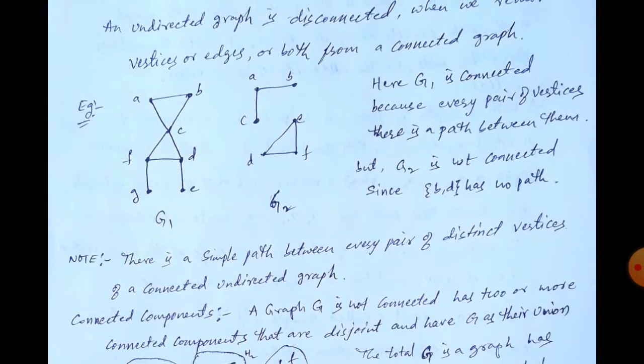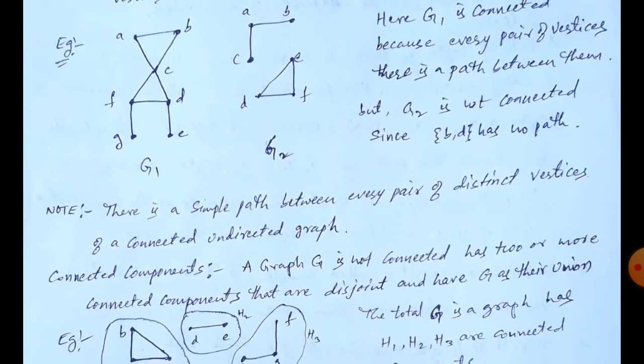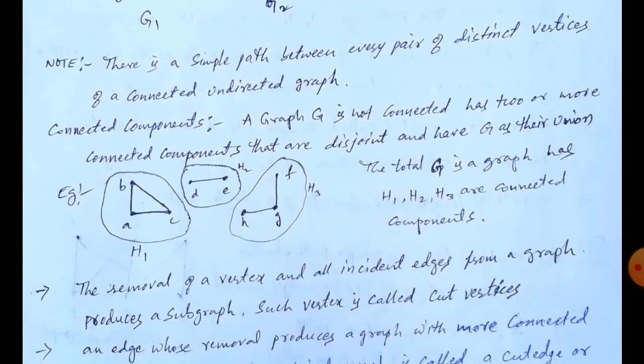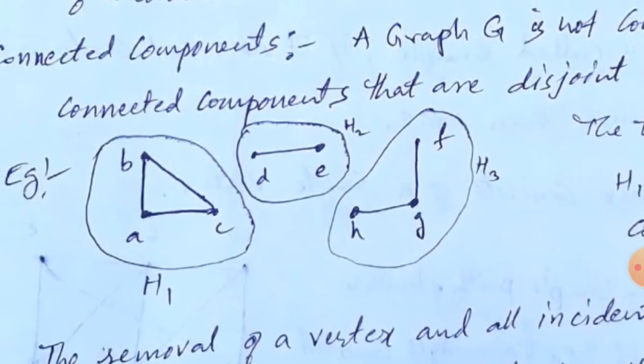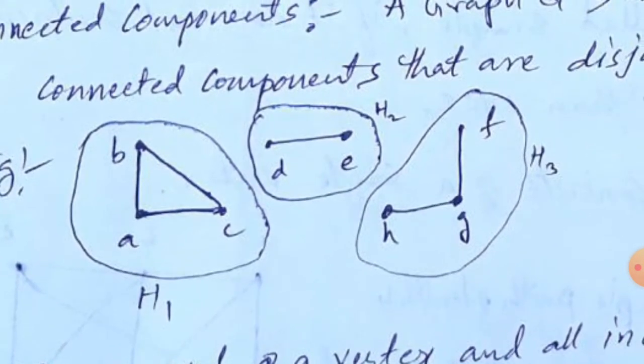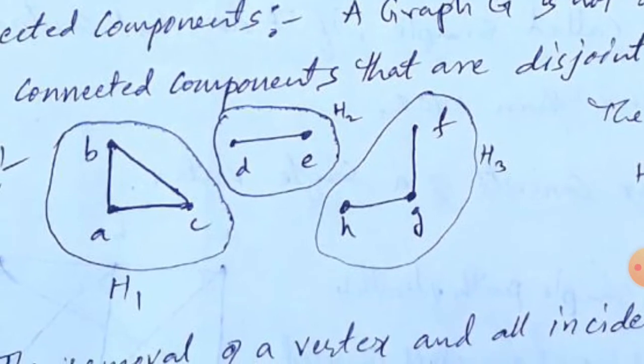Now we can say these two individual graphs are components of the graph. Now see the next one, connected components, H1, H2 and H3, individually given in a circle.